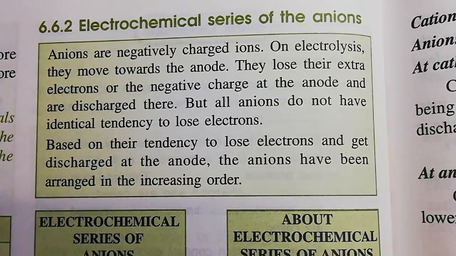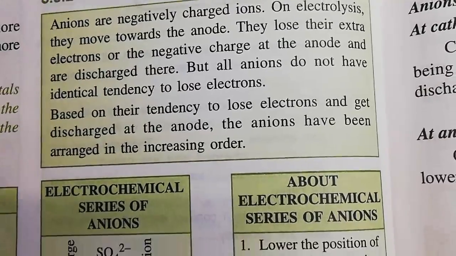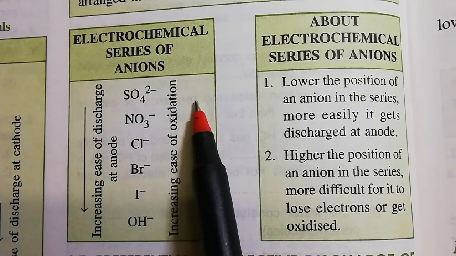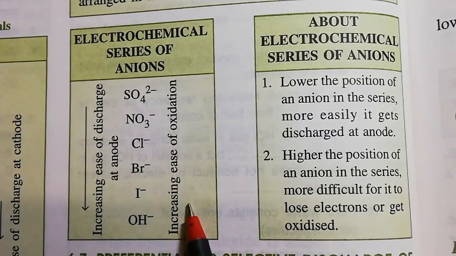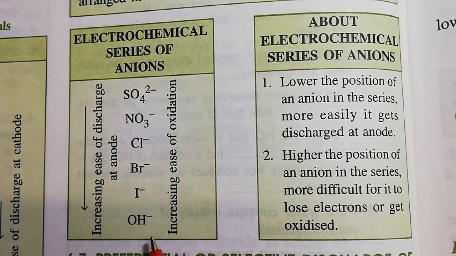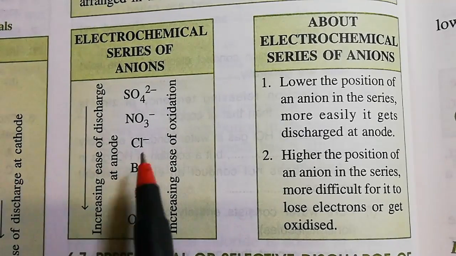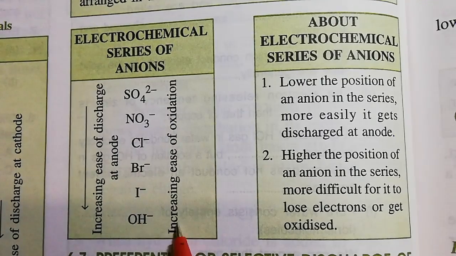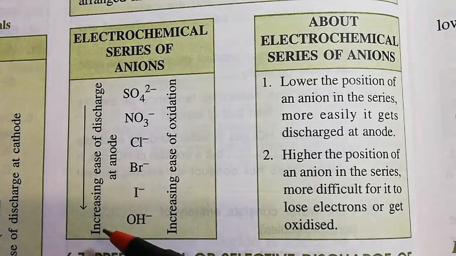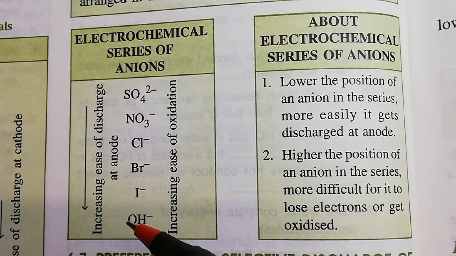Now we also have to know the electrochemical series of anions. The anions also form a series, and you can see only a few anions are there here: sulfate, nitrate, chloride, bromide, iodide and hydroxyl. In this series, as you go down, there is increasing ease of oxidation and increasing ease of discharge.